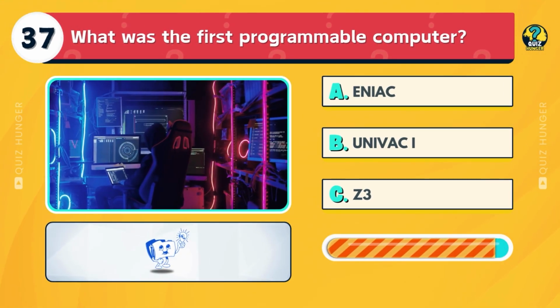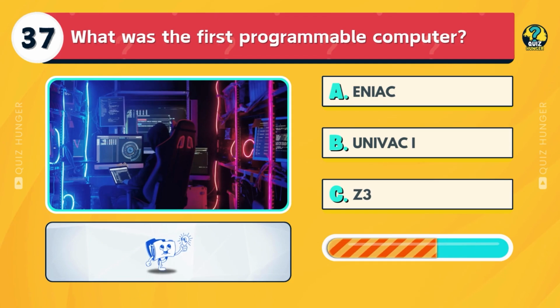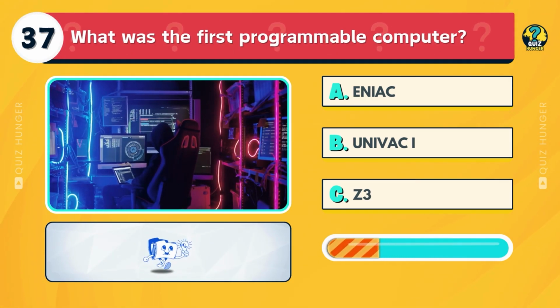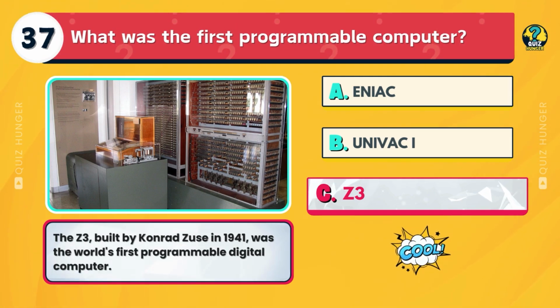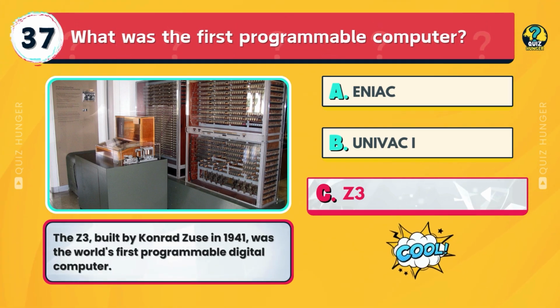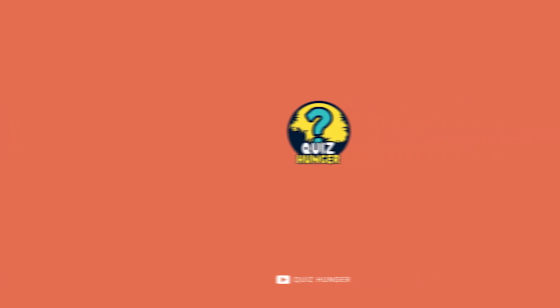What was the first programmable computer? ENIAC, UNIVAC 1, or Z3? The Z3, built by Konrad Zuse in 1941, was the world's first programmable digital computer.